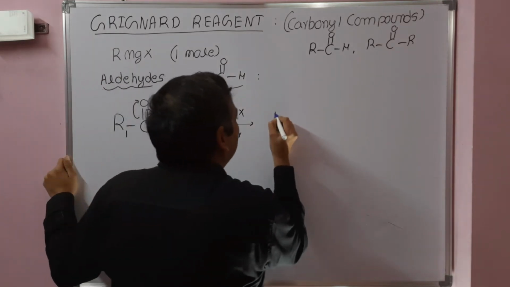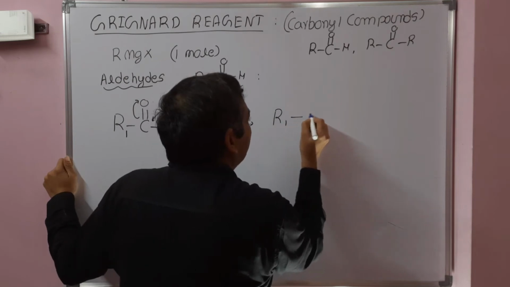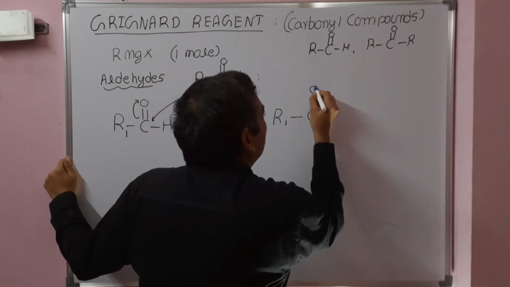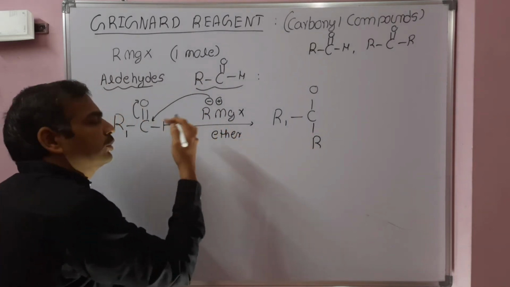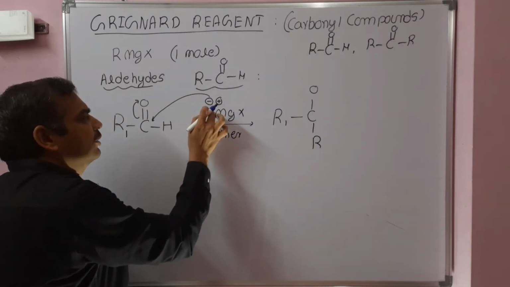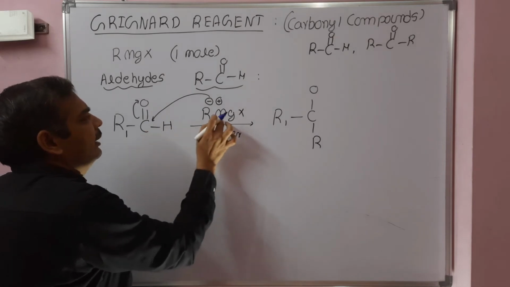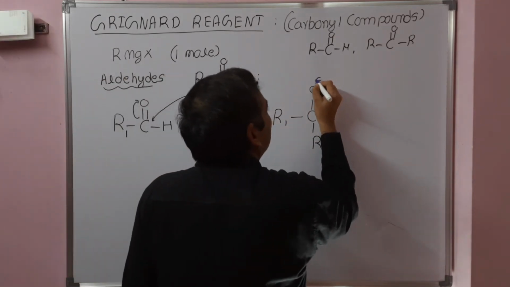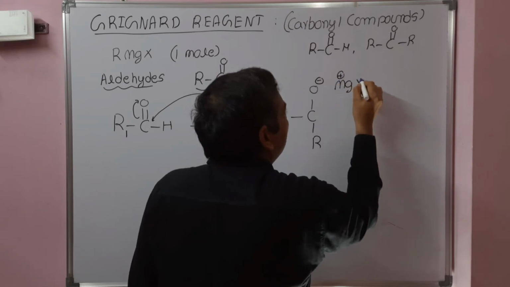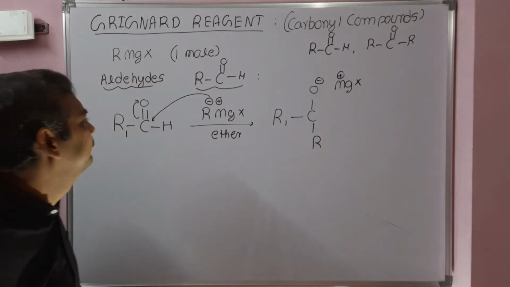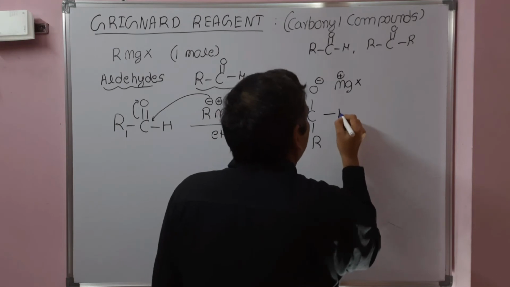As a result, R1, C, O. This R is from the Grignard. During Grignard addition, the R group will attack at carbon and the magnesium part will attack at oxygen. See the way of writing the magnesium addition and then hydrogen.